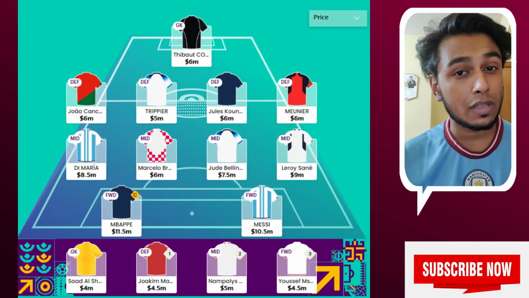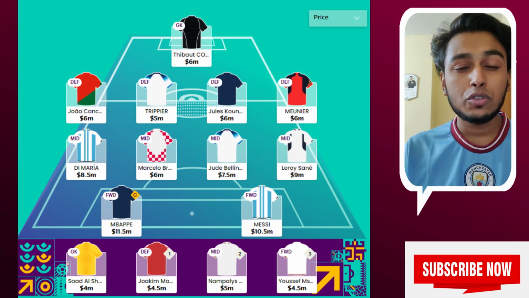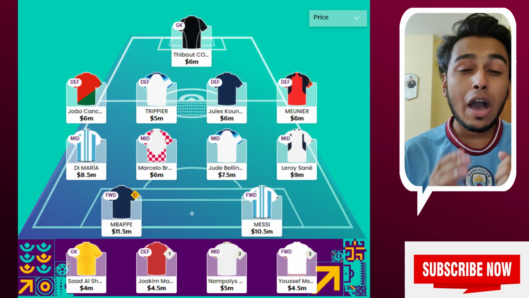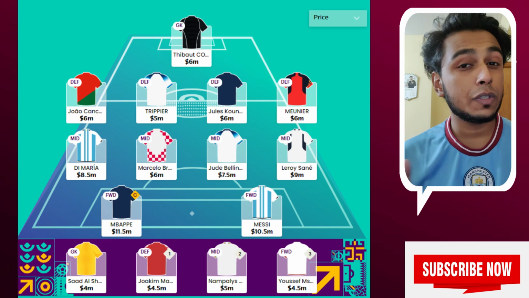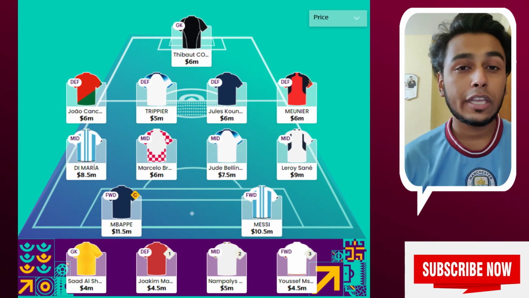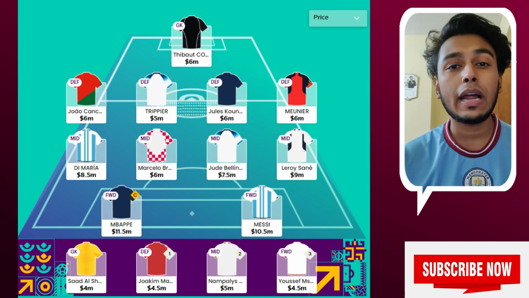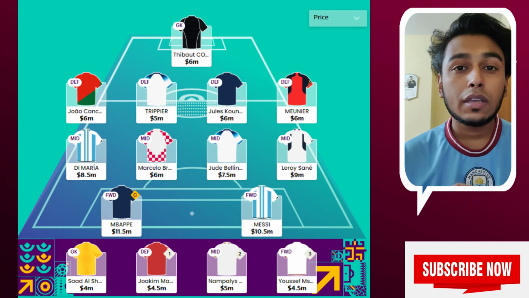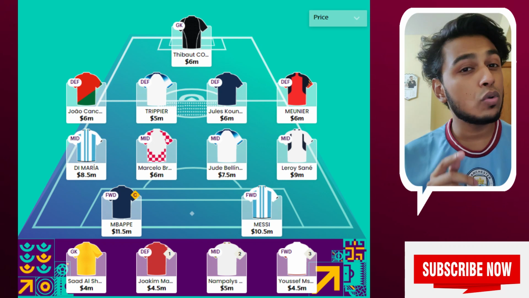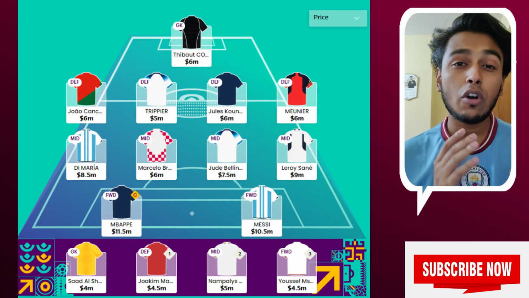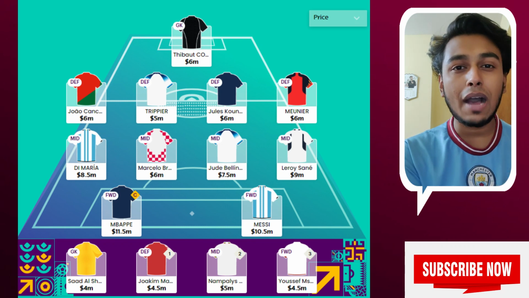Now the most important session, the substitution session. Match day one will consist of 5 days, 20 to 24 November. So our main 11 should be those players whose matches are on 20 to 21. After 20 November, you can sub in a player from your substitution section, but obviously you can only sub in a player whose match hasn't completed yet. If your target player in substitution has completed his match, then you cannot sub him into your main team.